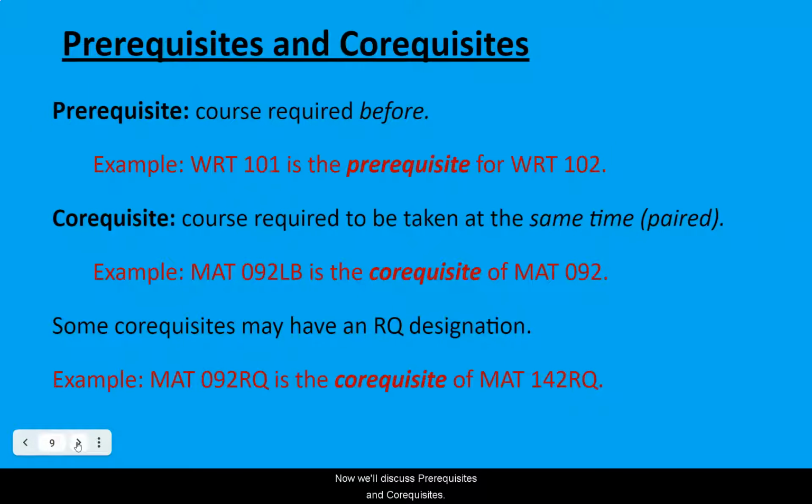Now we'll discuss prerequisites and core requisites. A prerequisite is something that you have to take before you can take something else. So for example, a person has to take Writing 102 before they can take Writing 101. A core requisite, on the other hand, are two classes that you have to take at the same time. So Math 92 and Math 92 LB both have to be taken simultaneously.